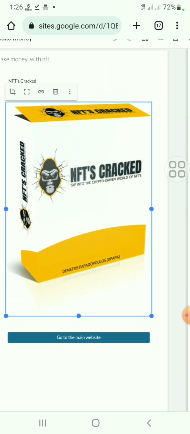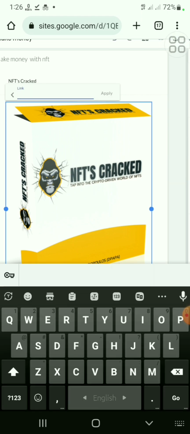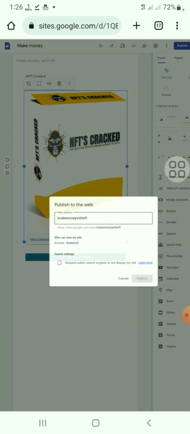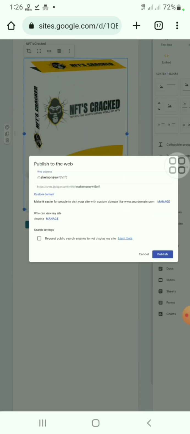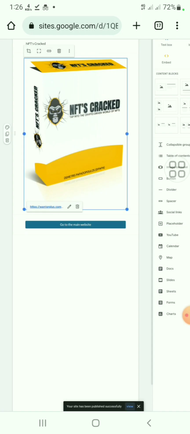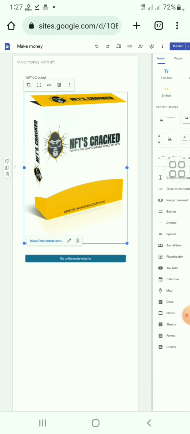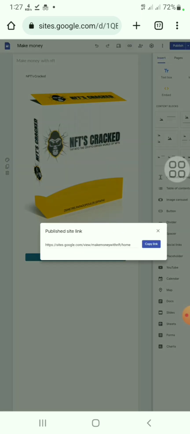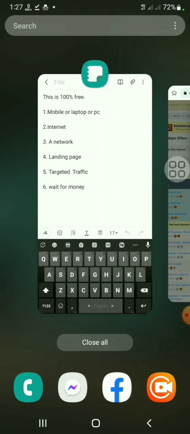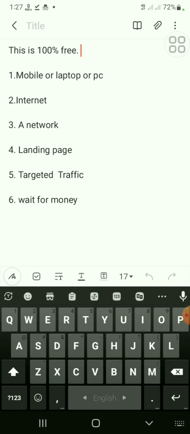Okay, also we can add the link in our image. So copy and paste. So our landing page is finished. So we need to publish it. So we publish it already. So we need to tap on the link button and copy the link, our simple landing page link. So we already created our simple landing page.